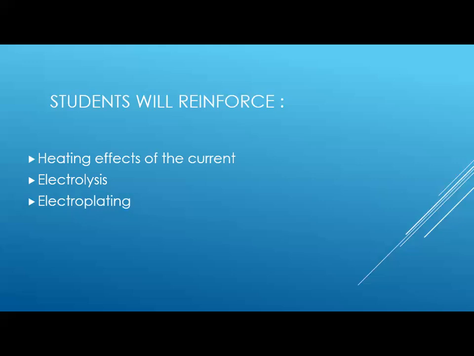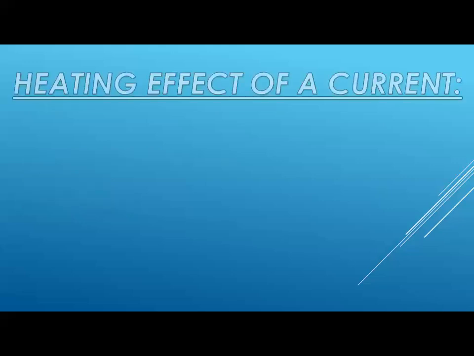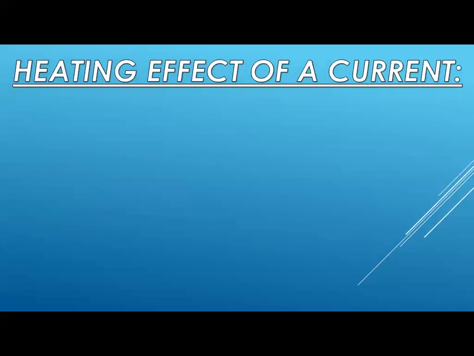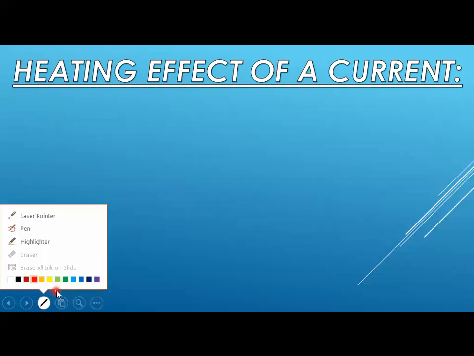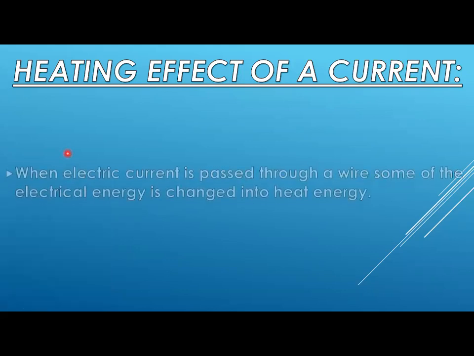Now start from topic number one, the heating effect of a current. But before explaining this topic, I am going to tell you one thing: what is a current? Current is basically the flow of electric charges. All of you know that. But if I am talking about the effects, current has some effects on our daily life.